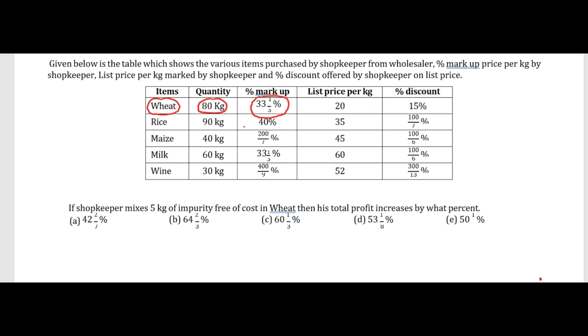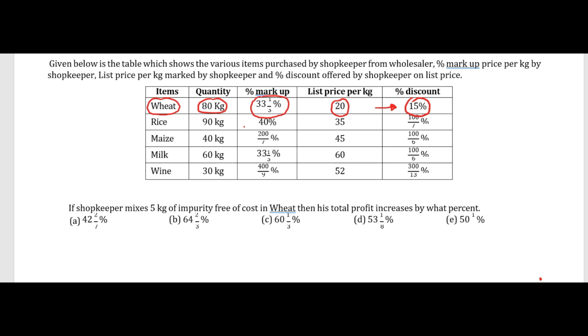So the label price is actually 20 euro per kilogram, and the final price that the consumer gets is 15% off 20 per kilogram. So this is the whole concept here.